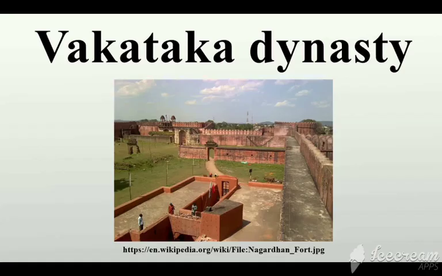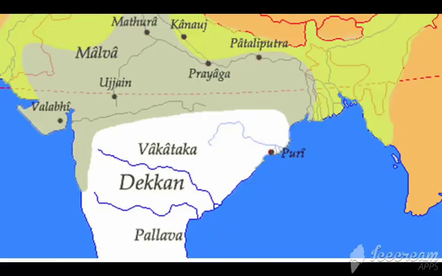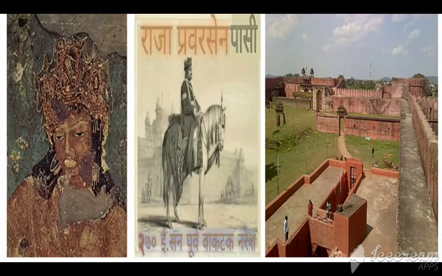Next we will see 9.3, the Vakataka dynasty. The power of the Satavahanas began to weaken by the 3rd century CE. Among the dynasties that emerged after that, the Vakataka was a powerful dynasty. It was founded by the king Vindhyashakti. He was succeeded by Pravarasena I. After his death, the kingdom of the Vakatakas got divided.